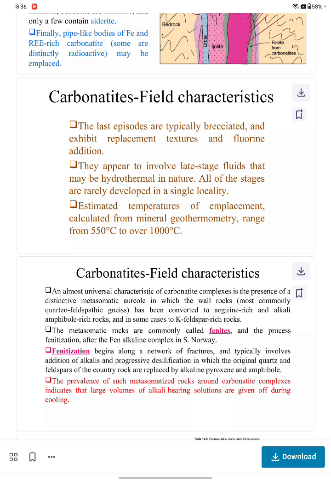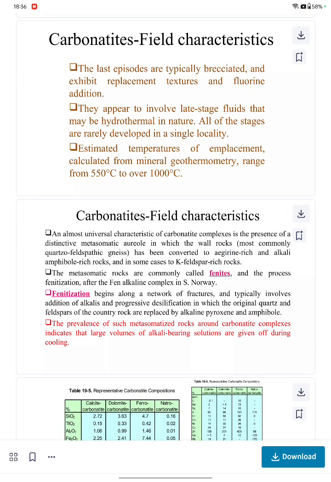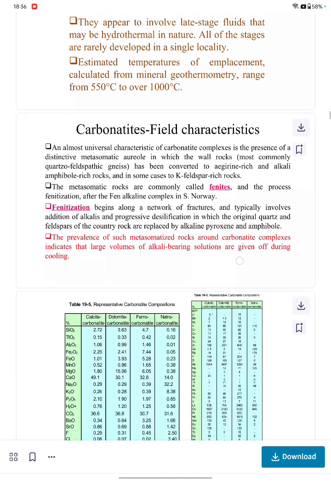Carbonatite field characteristics. The last episodes are typically very brecciated and exhibit replacement and fluorine addition. So they appear to involve late-stage fluids that may be hydrothermal in nature, and all of the stages are rarely developed in a single locality. Estimated temperature of emplacement calculated from mineral geothermometry ranges from 550 to 1000 degrees Celsius.